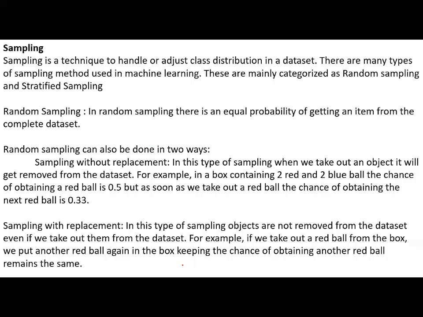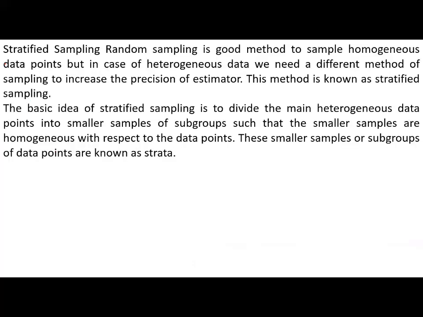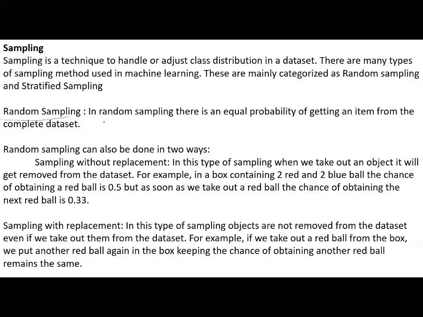Anyhow, what do you mean by sampling? There are 2 things: random sampling, and another one is stratified sampling. In random sampling, there is an equal probability of getting an item from the complete data set. Again, there are 2 ways: sampling without replacement and with replacement.